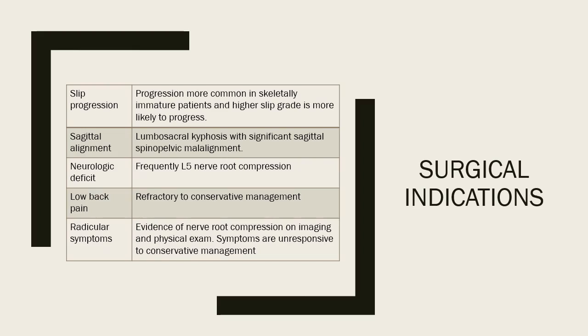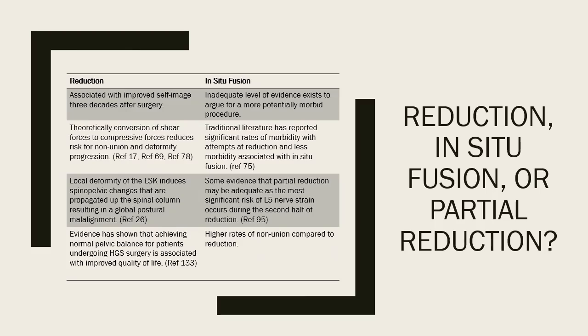Surgical indications for intervening in a high-grade spondylolisthesis include the risk of slip progression, sagittal balance and spinopelvic parameters of the patient, the presence of radicular symptoms that are attributable to that level, and pain that is refractory to conservative management. Surgical approaches are generally divided into two camps: in situ fusion versus fusion and deformity correction.